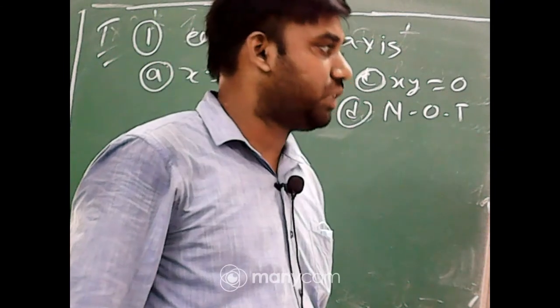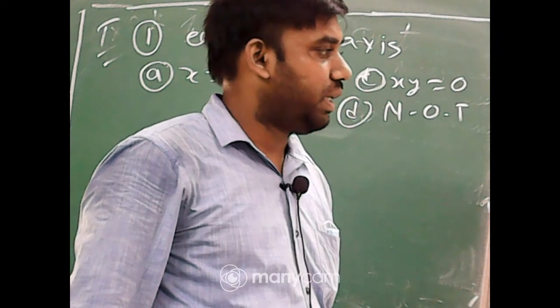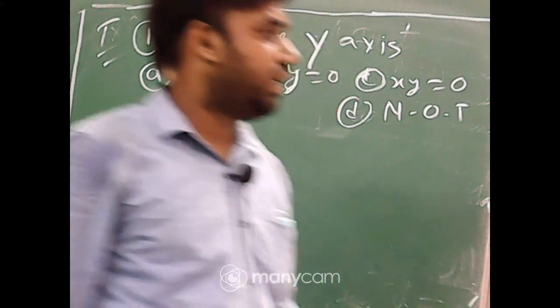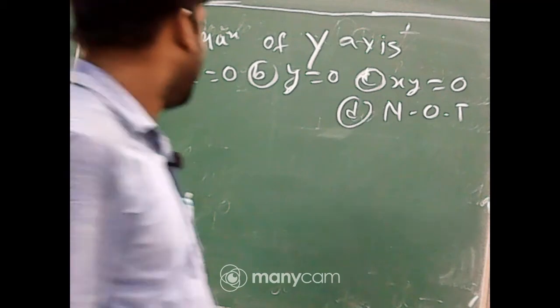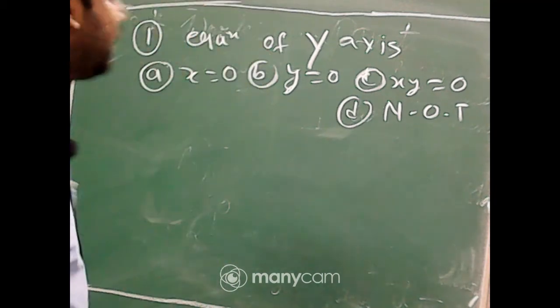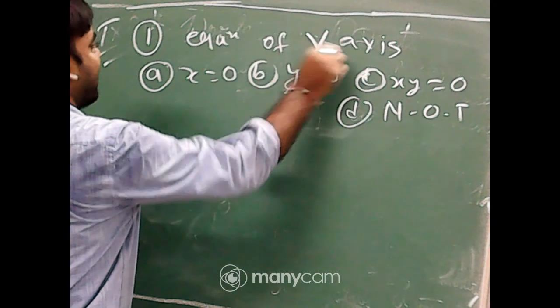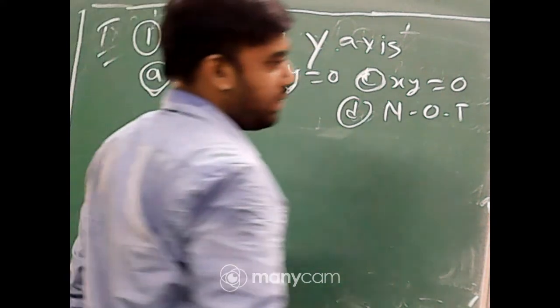Amrita, x equal to 0. Yes, it is the right answer. Somnath, x equal to 0. Ronit, option A. Yes, option A is the right answer. So the equation of y-axis is x equal to 0.